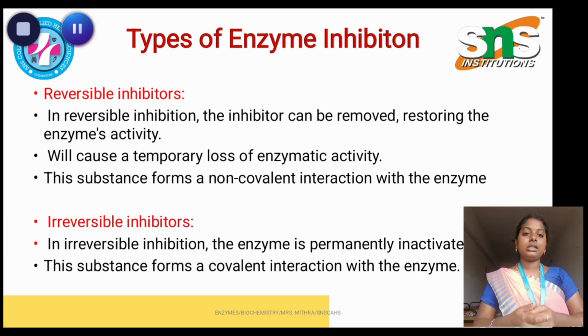Moreover, the irreversible inhibitor forms covalent interactions with the enzyme. Covalent interaction has strong bonds. The bond is very strong and tight and cannot be easily removed by external forces. So these are the main types of enzyme inhibition, reversible and irreversible.